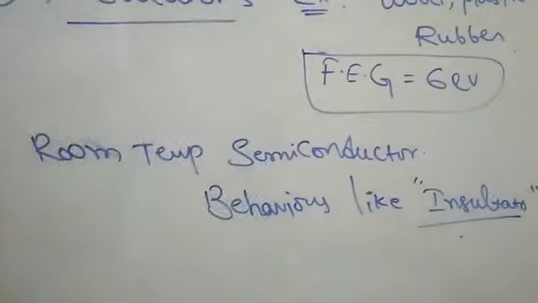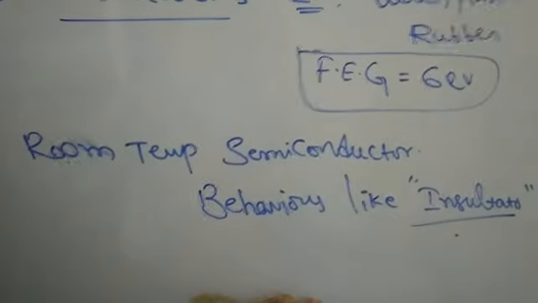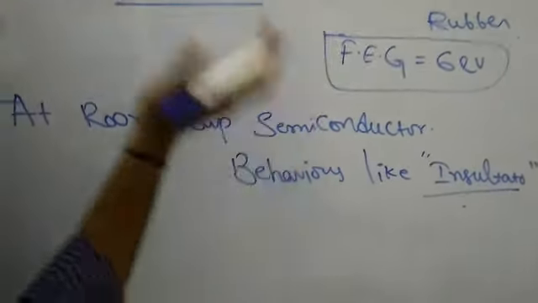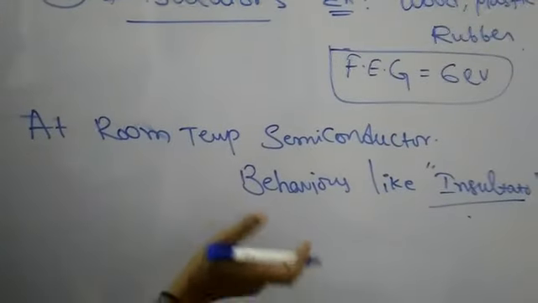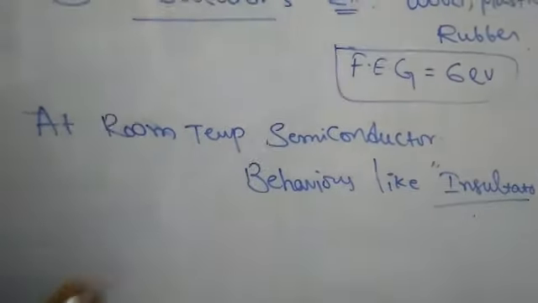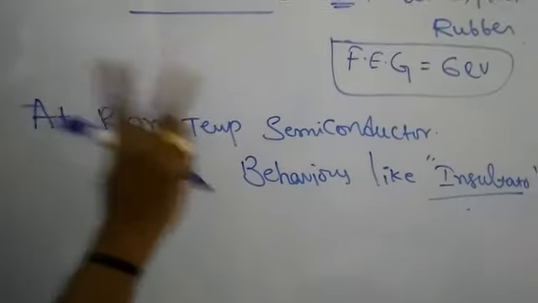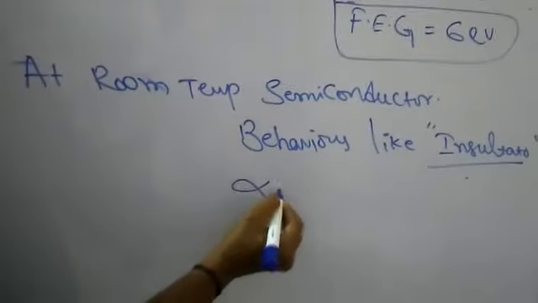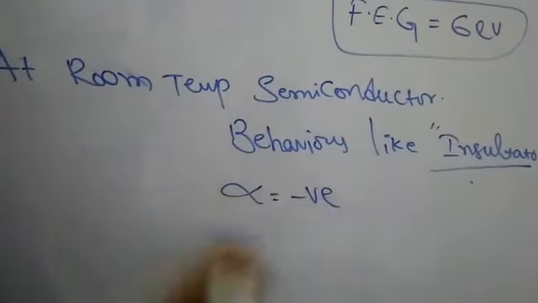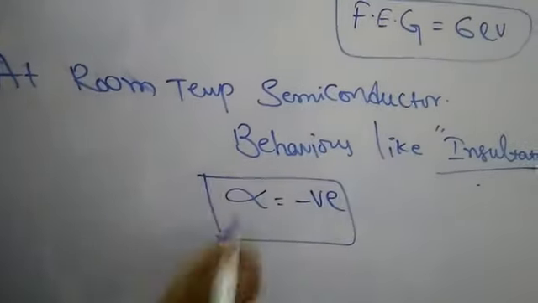The conductivity of a semiconductor can be increased by adding impurities or by increasing the temperature. So there are two methods to increase the conductivity. Semiconducting materials have a negative temperature coefficient of resistance, alpha negative.